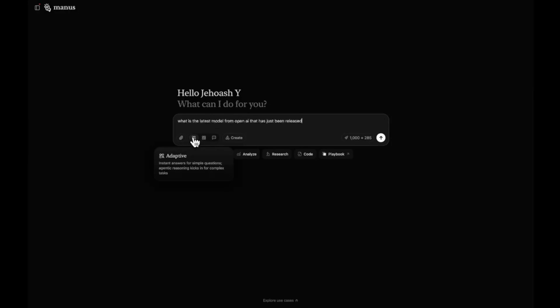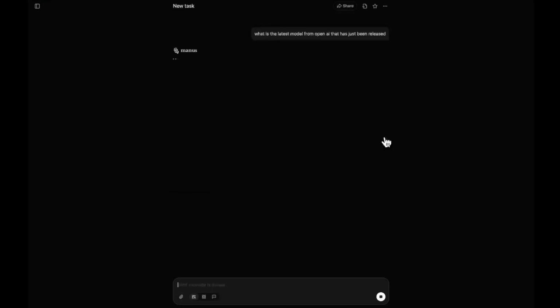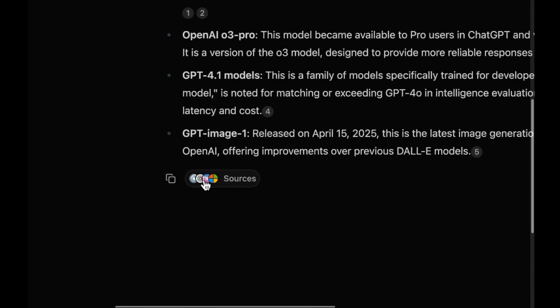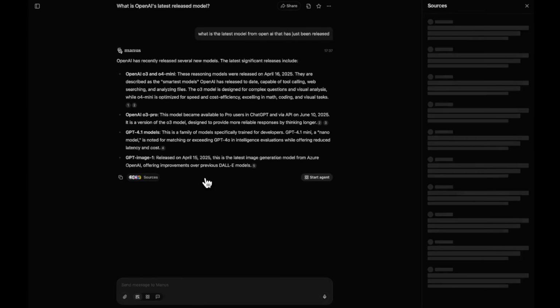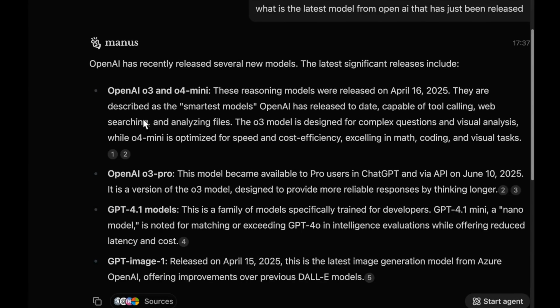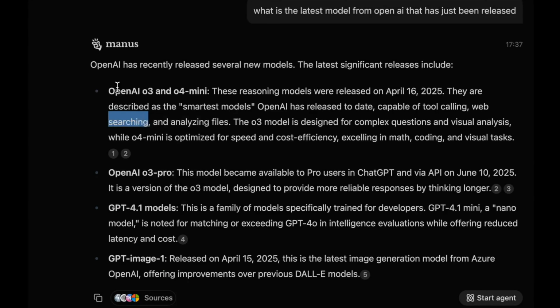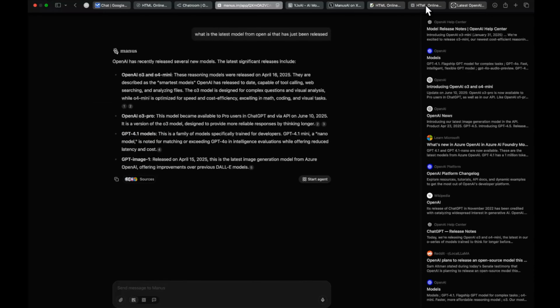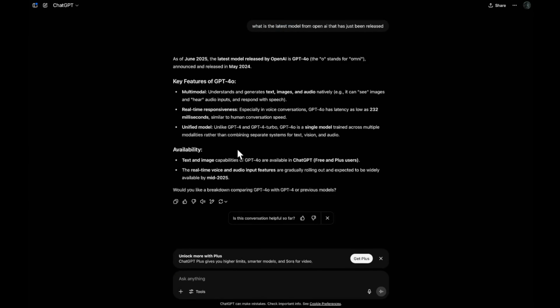Now let's try this same question with Manus, and we will not do anything in it. It is in its default adaptive mode, and we'll send this question. Let's see what Manus does. So now you can see it has actually searched the web all by itself. We didn't ask it to search the web. It looked for all these sources, and it says that the latest models released were OpenAI o3 and o4-mini, and especially this information: OpenAI o3 Pro, GPT Image 1, GPT-4.1 models. It absolutely got this right. So this is a very big blunder on the ChatGPT interface.